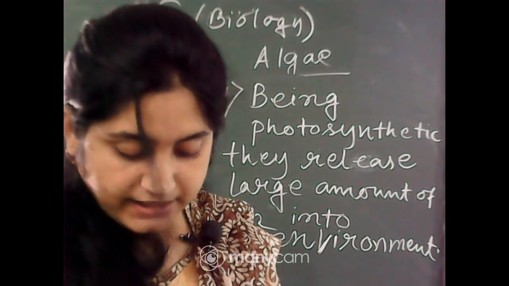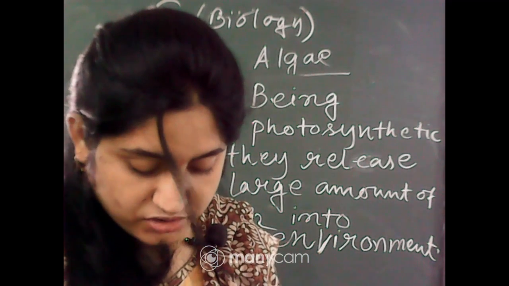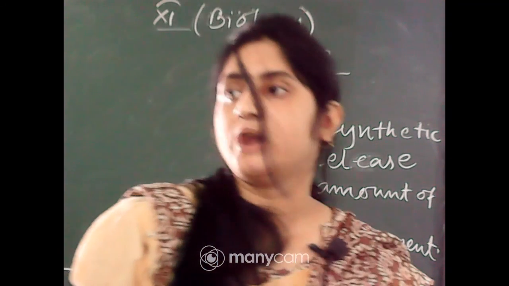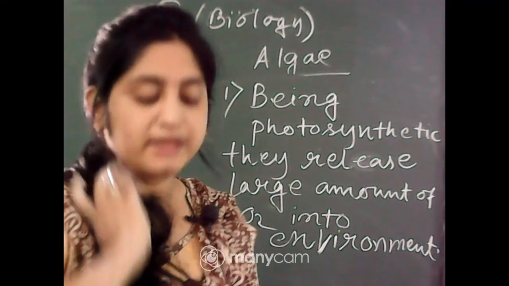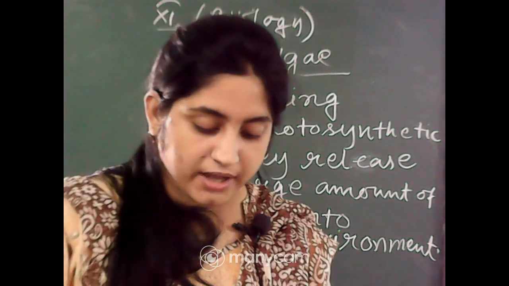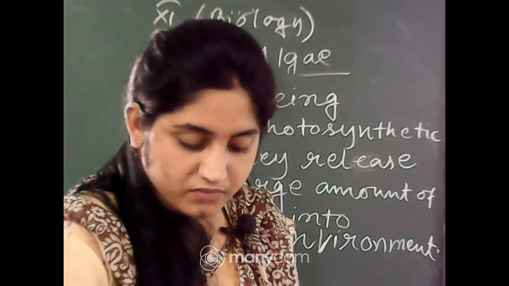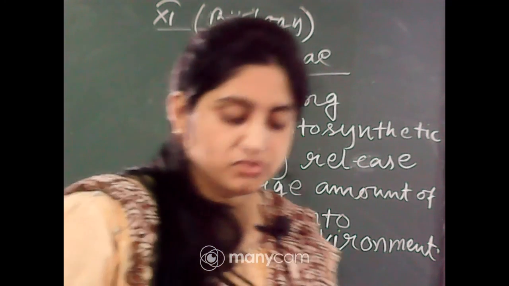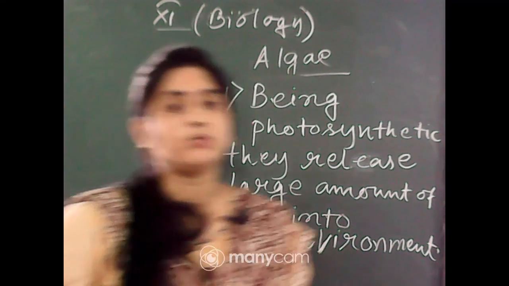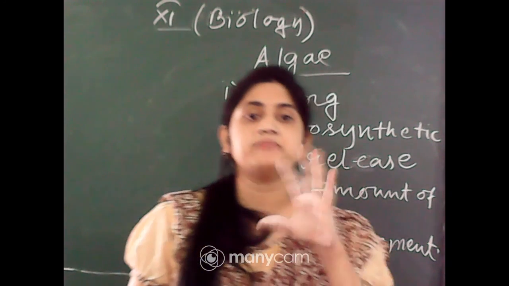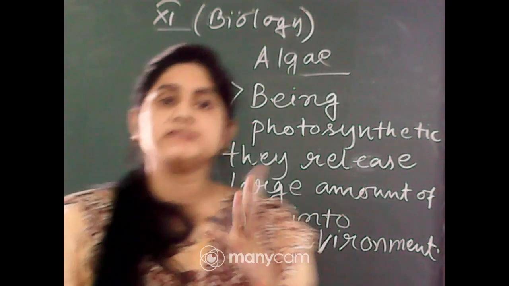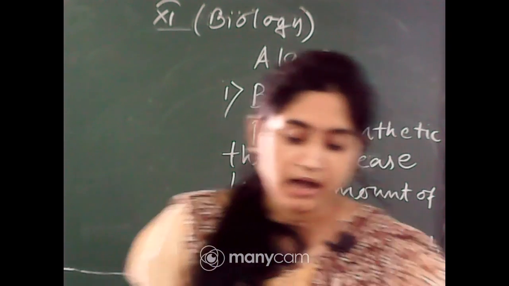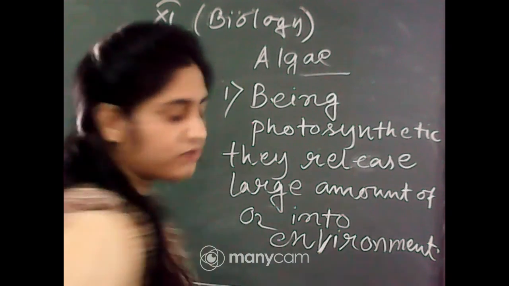Algin and carrageenan are used commercially, from brown algae and red algae. So give an example of one type of brown algae and red algae that are commercially used. They are used as hydrocolloids. You know what a colloid is? A colloid helps in suspension, holding some material. Algin and carrageenan are used as hydrocolloids.